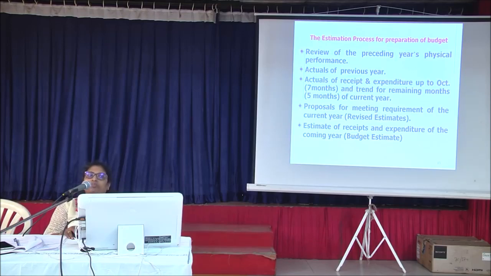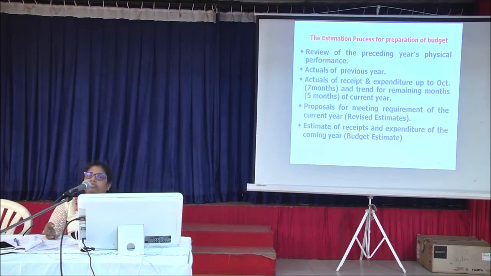Now, how is the budget prepared? When we prepare the budget estimates, we take the actuals of the previous year along with the actuals of the current year till now. Now, suppose it is a revised estimate, if it goes in October, we have 7 months of expenditure already incurred.